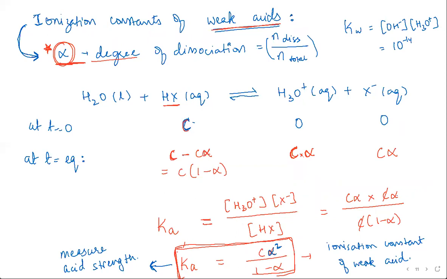Equilibrium concentration depends on your degree of dissociation, the fraction of molecules that dissociate into ions. If alpha fraction dissociates, then it's alpha into C, like 25% or 60% of the concentration. So C alpha has broken down, and what remains intact is C into 1 minus alpha, that is, C minus C alpha. After that, it's just the expression for equilibrium. Cancel common factors, do the math, and you'll get the formula.